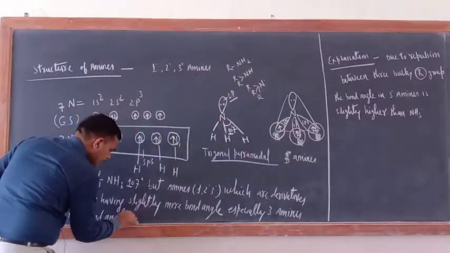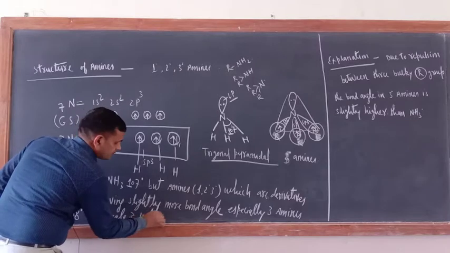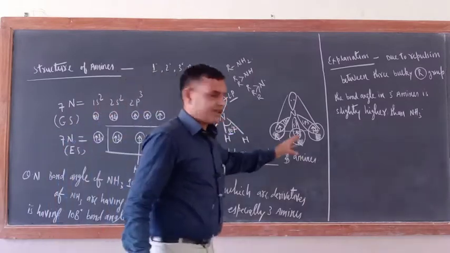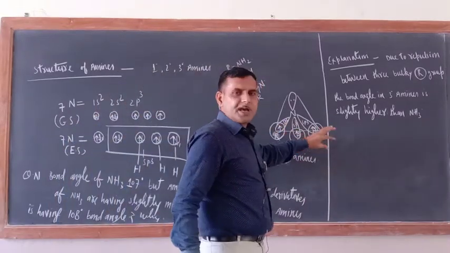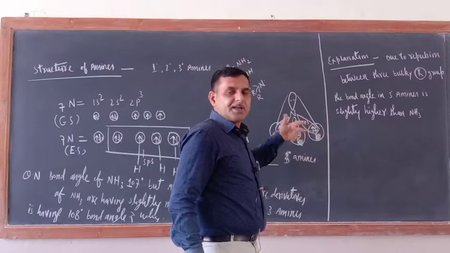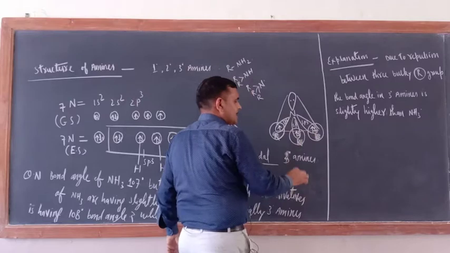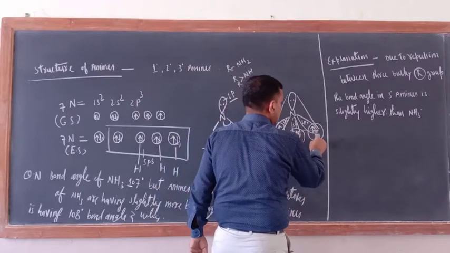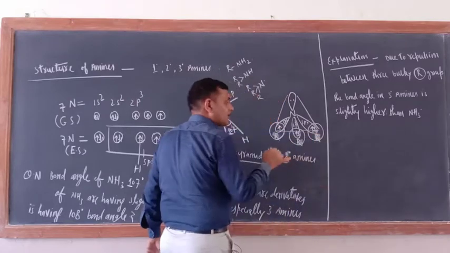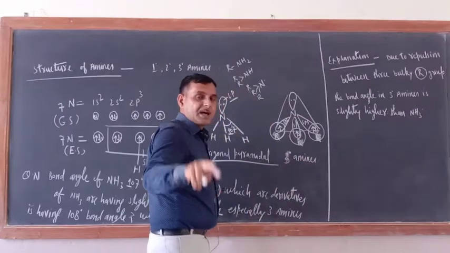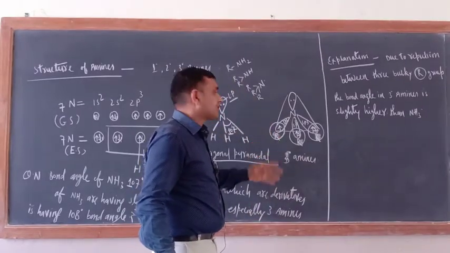That is the question. Just see, alkyl groups are bigger in size, so repulsion would be there. In 3 degree amines, 3 bulky alkyl groups are there.